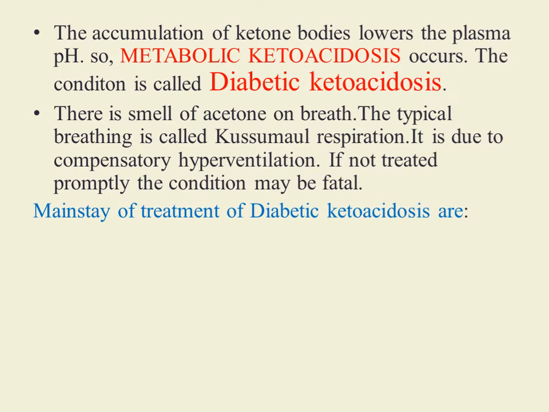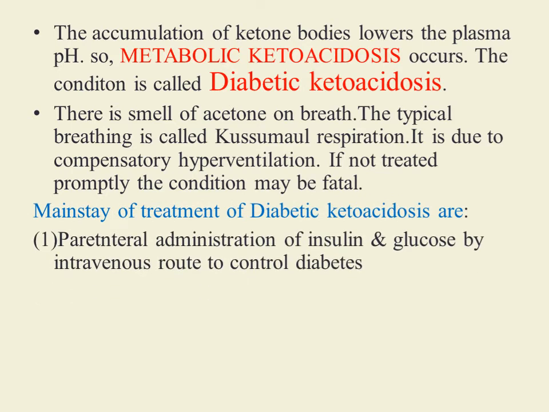Mainstay of treatment of diabetic ketoacidosis is, first, parenteral administration of insulin and glucose by intravenous route to control diabetes mellitus. Second, intravenous administration of potassium chloride and bicarbonate. Why is potassium chloride injection given? Because when insulin is given for treatment, this insulin causes entry of potassium from outside to the intracellular compartment.